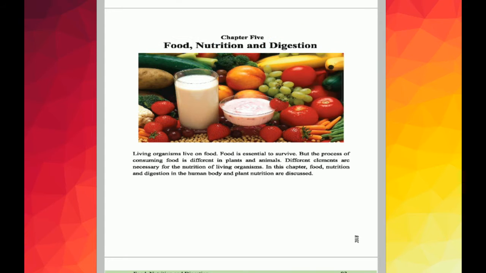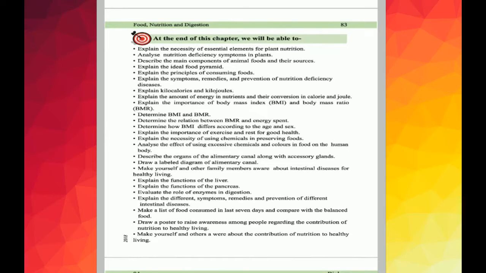Now I am going to show the learning outcomes of this chapter. At the end of this chapter, we will be able to describe and explain the necessity of essential elements for plant nutrition, analyze nutrition deficiency symptoms in plants, and describe the main components of animal food and their sources.